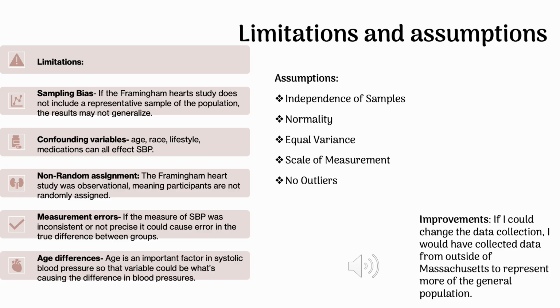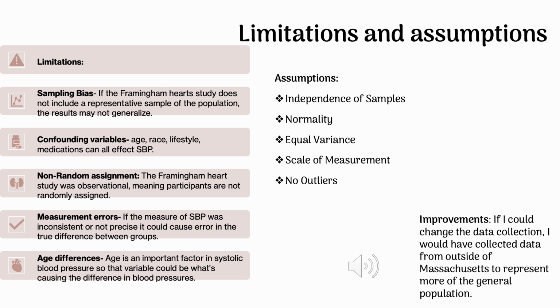For our limitations and assumptions, we have sampling bias, confounding variables, non-random assignment, measurement errors, and age differences. If the Framingham heart study does not include a representative sample of the population, the results may not generalize to the general public. So that's for sampling bias. Then for confounding variables, there's more variables besides just male and female, like age, race, lifestyle, medications. All of those things can affect systolic blood pressure.